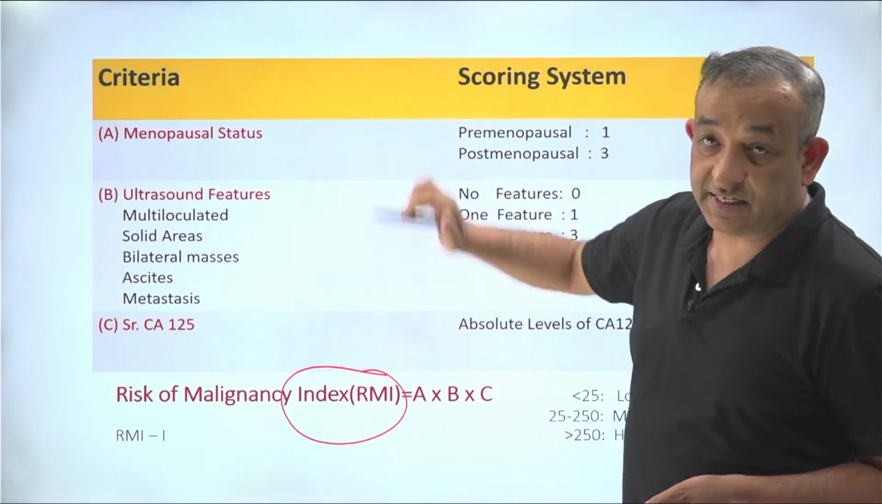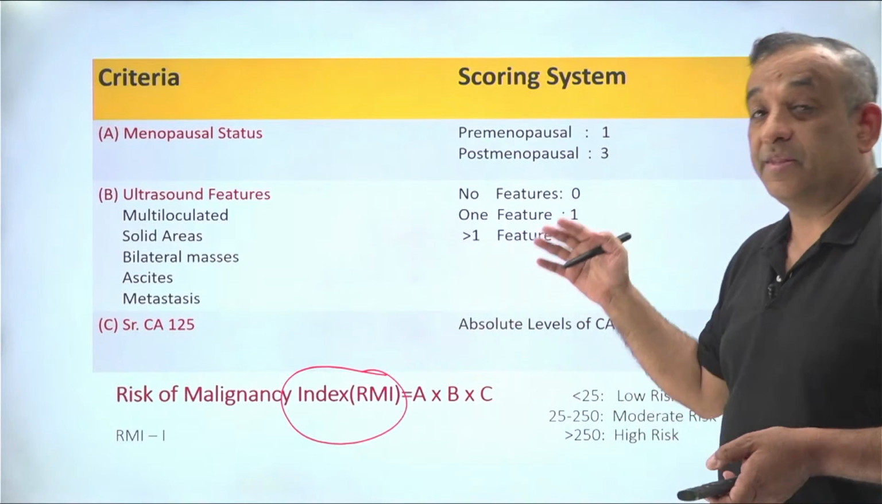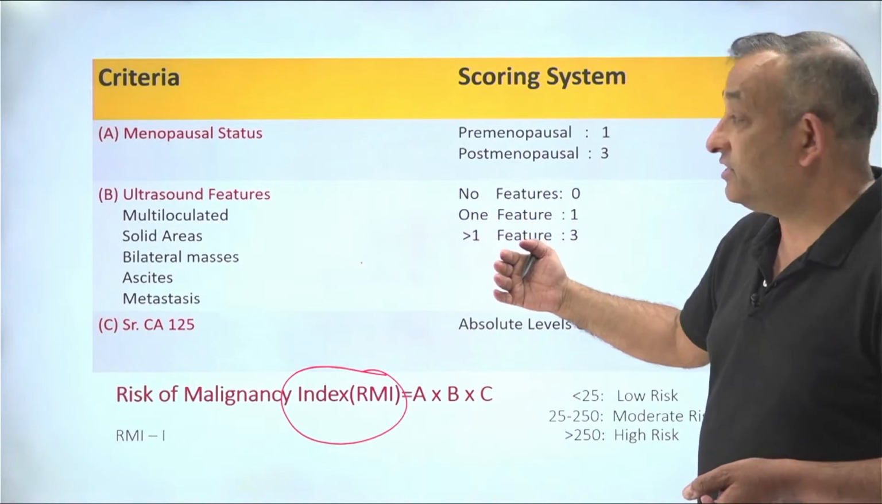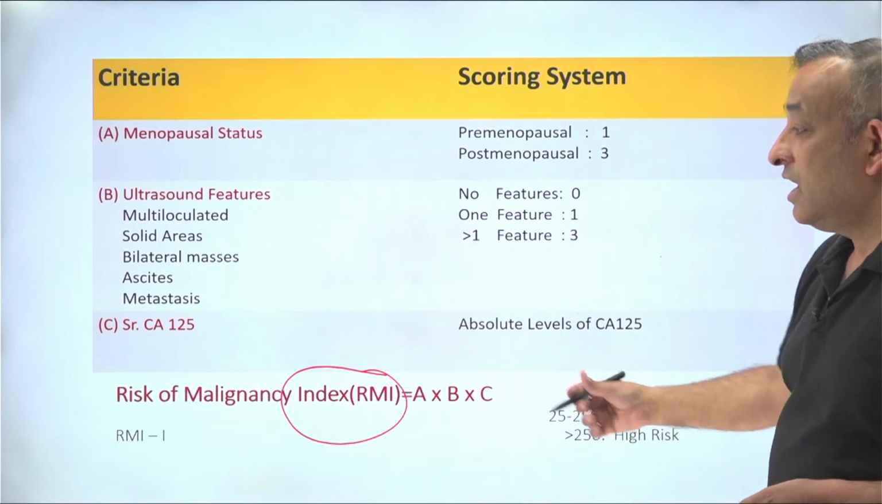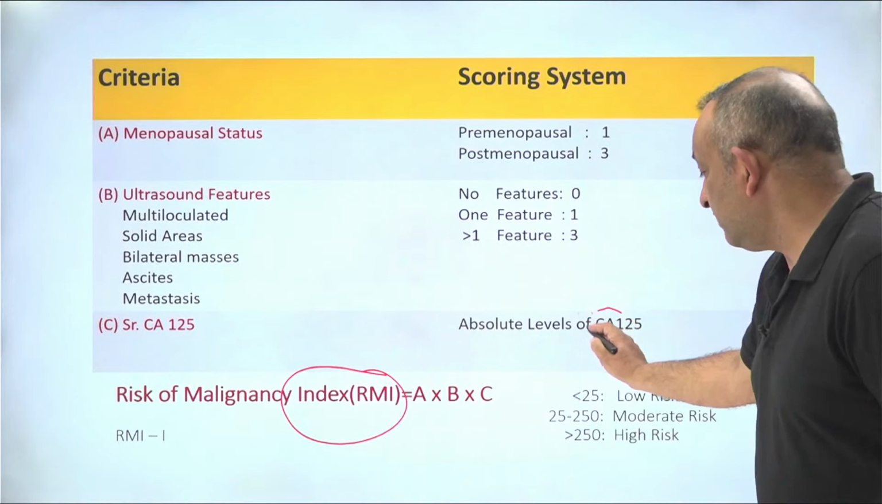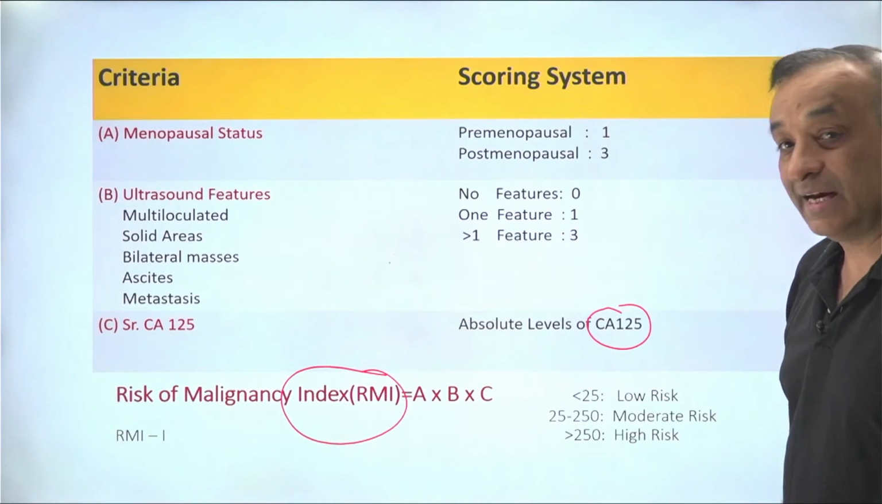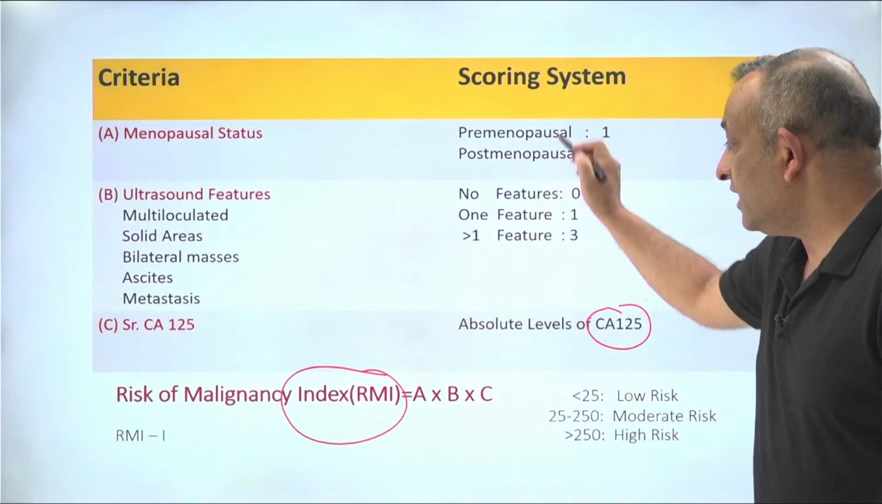Then menopausal status. If this woman is menopausal, then she gets a higher score. If she is premenopausal, she gets a lesser score. And then the absolute levels of CA 125. So whatever is the level of CA 125, that is used, and all of these three are multiplied. So risk of malignancy index is A into B into C.